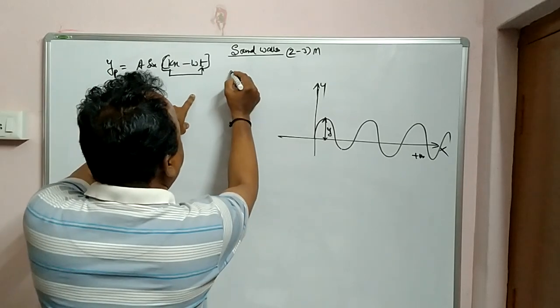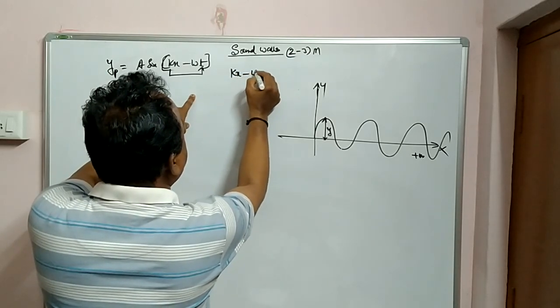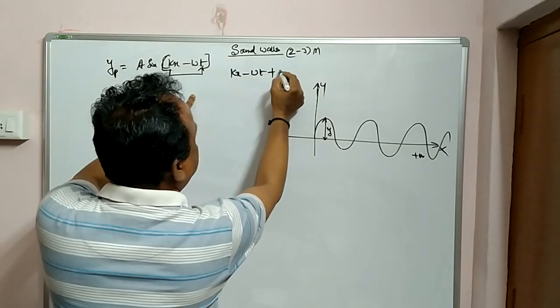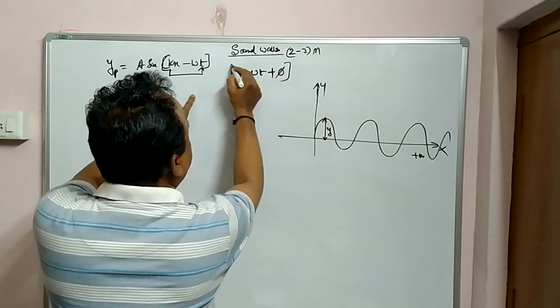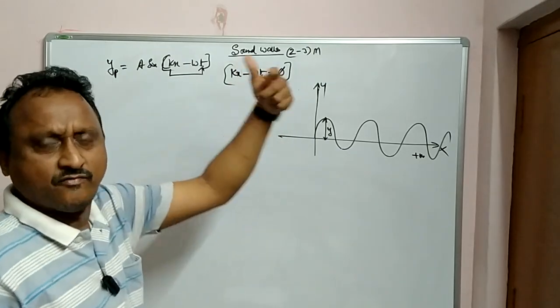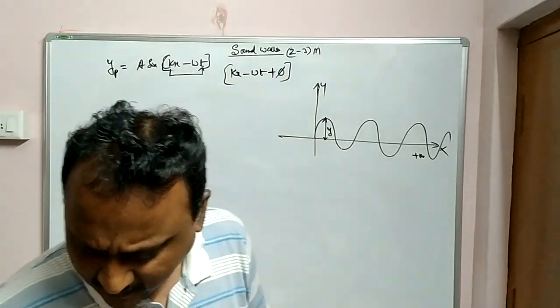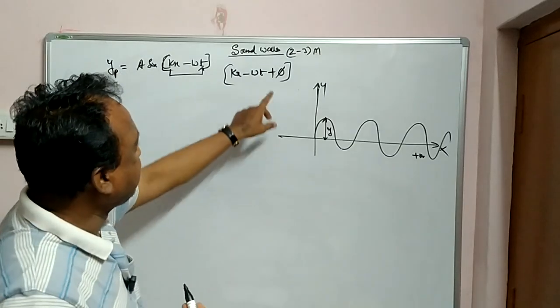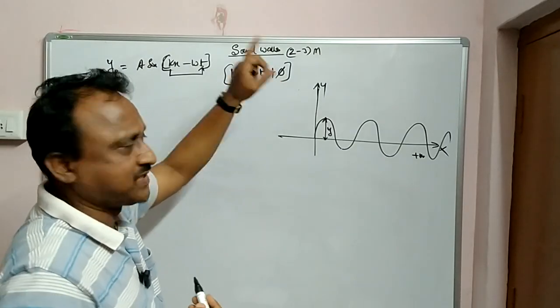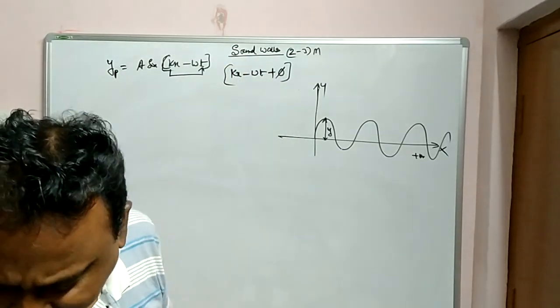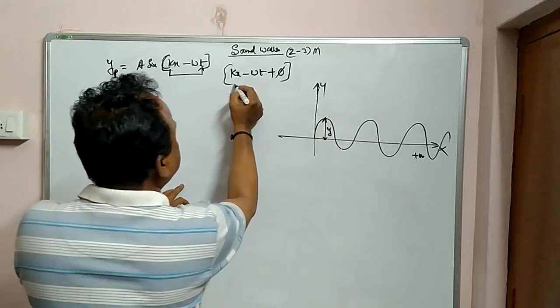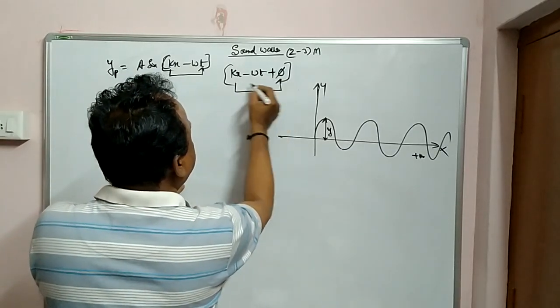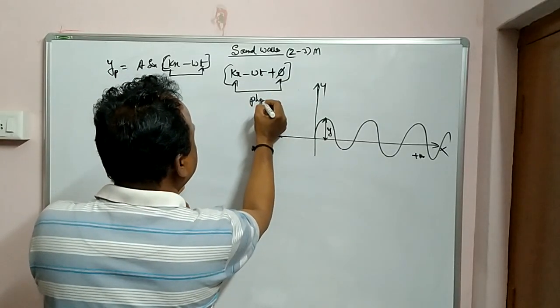Sometimes it is also given like this, kx minus omega t plus something, some phi. Sometimes it is given as plus phi or minus phi. Then this entire thing is called the phase.